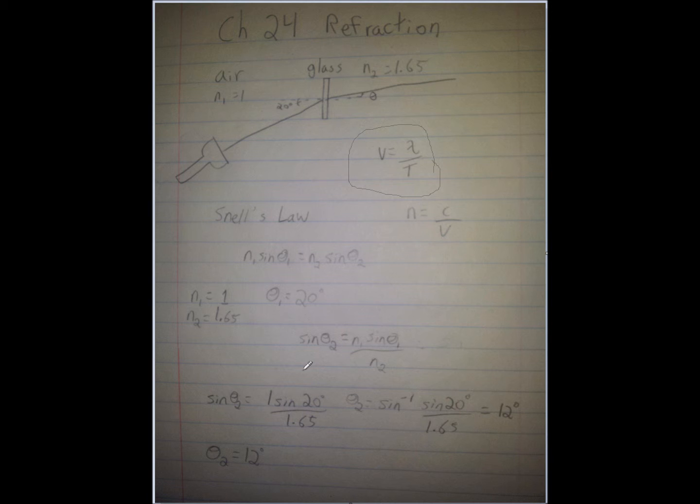And if we take the inverse sine of that and put it all together, we'll have the index of refraction of air, which is 1, times the sine of the angle between the normal and the light, which is 20 degrees, divided by the index of refraction of this glass, which is 1.65, equals 12 degrees. So the light actually bent by 8 degrees, from 20 degrees initially, then going 8 degrees over to 12 degrees, so it looks like the light just moved.